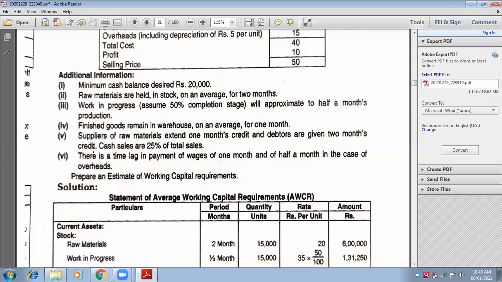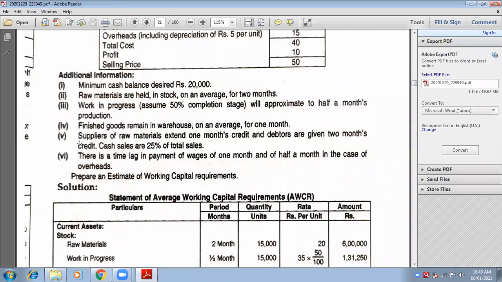Sorry, I went to the next point. Supplier of raw material extends 1 month credit, and debtors are given 2 months credit. What is the base for the creditors? Raw material. What is the base for the debtors? Credit sales. For debtors, the base is credit sales.